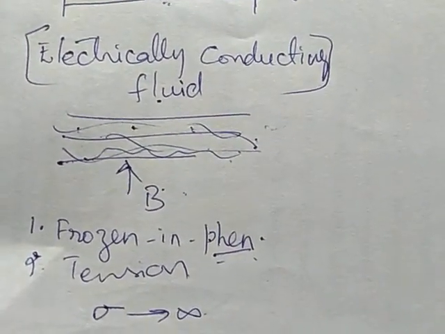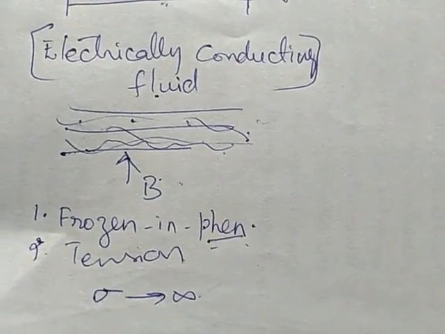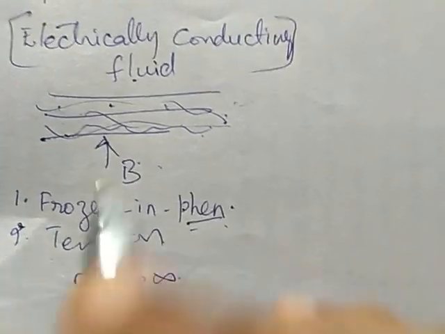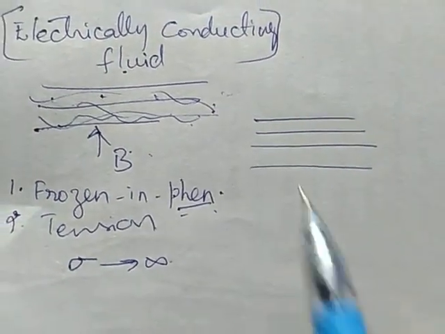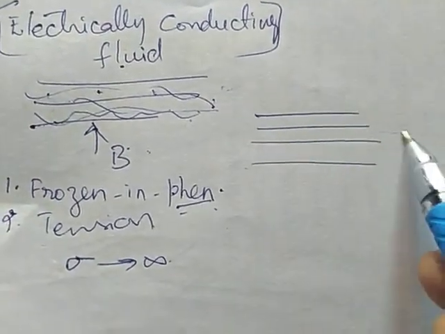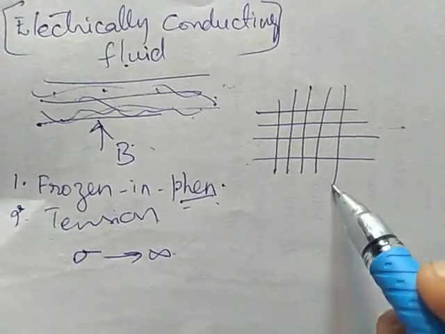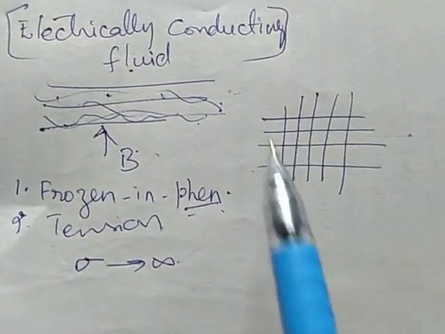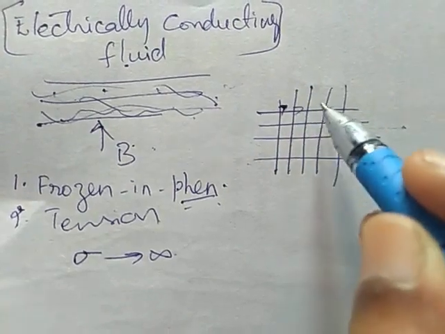in a perfectly electrically conducting fluid, a fluid particle and magnetic field lines are frozen together. In a perfectly conducting fluid, if this is the fluid flow and we apply a magnetic field, it will be frozen. Whatever angle is made by these two will be fixed.